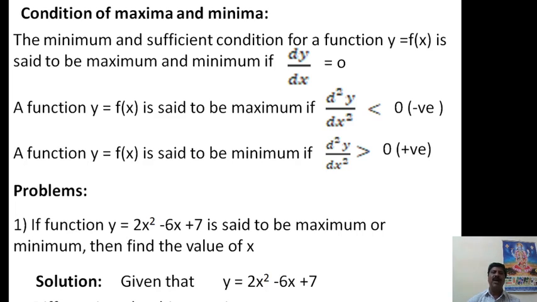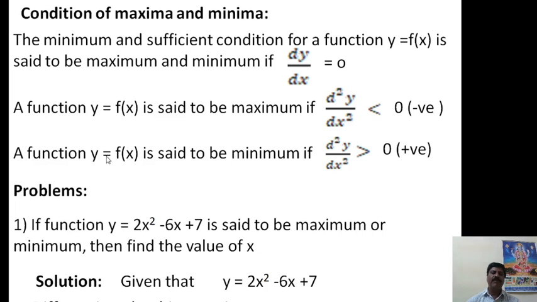Now, if it is a maximum or minimum, there is another condition. A function f of x is said to be a maximum if d2y by dx square, the successive derivative of y at a particular value of x, is less than 0, that is, a negative value comes. Putting x equal to a certain value, if it is negative, then we say it is a maximum value.